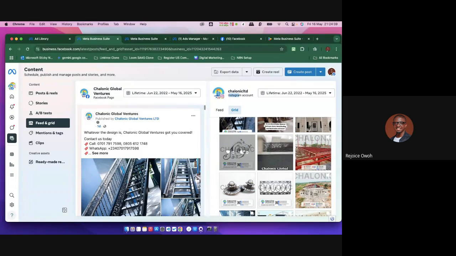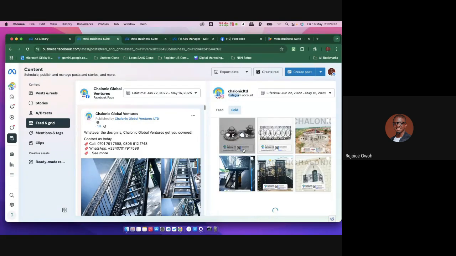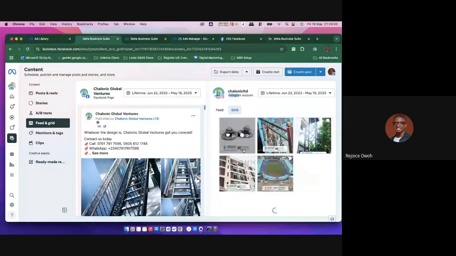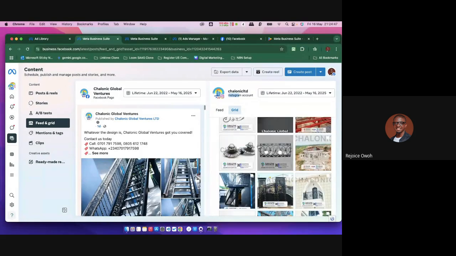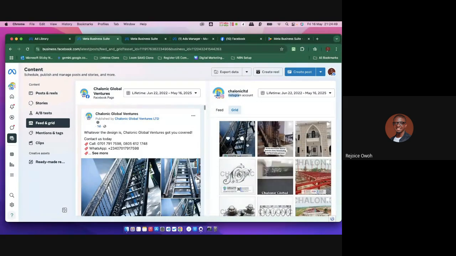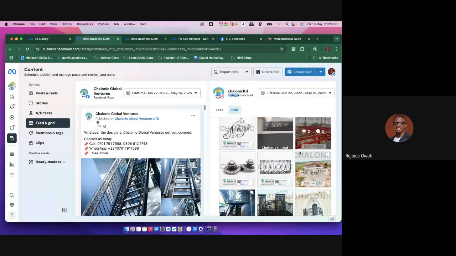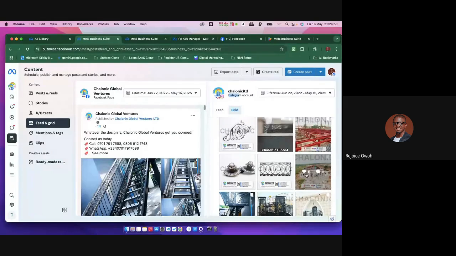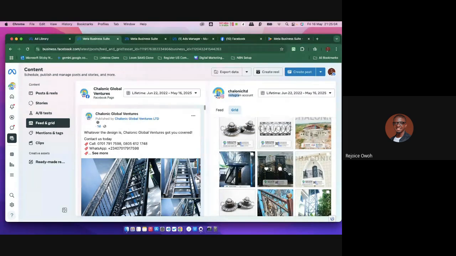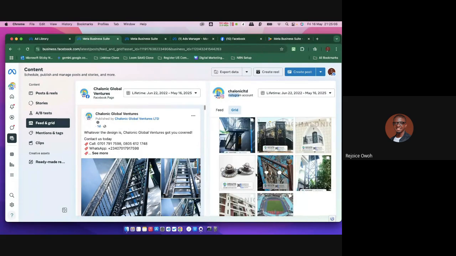Now, if you notice in this particular account, for now we have been making organic posts, right? There are not too many reactions yet, and I think for now we've not actually run ads. I'm going to show you guys something. Look at this particular one, it has 8 reactions. This one has 2, 0, 1, 1, 1.